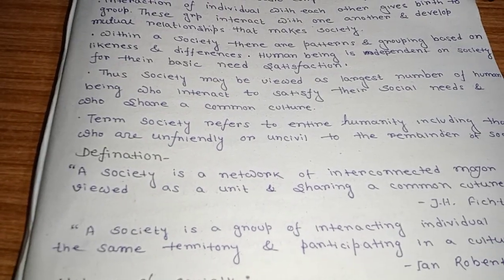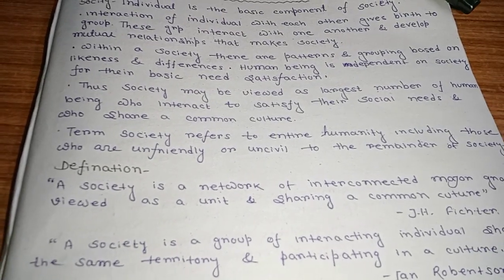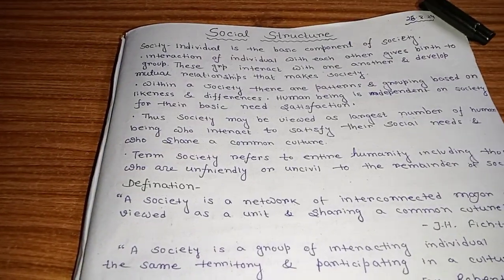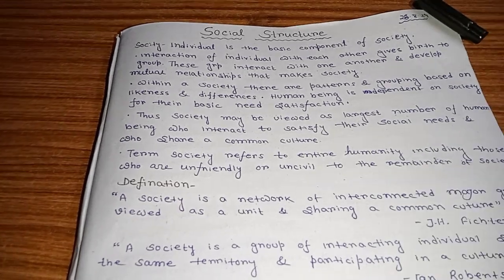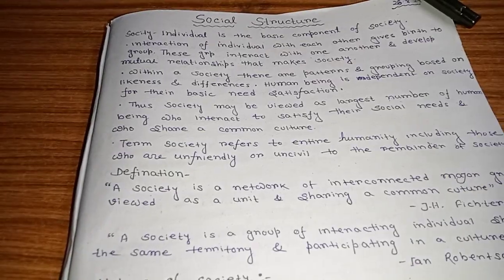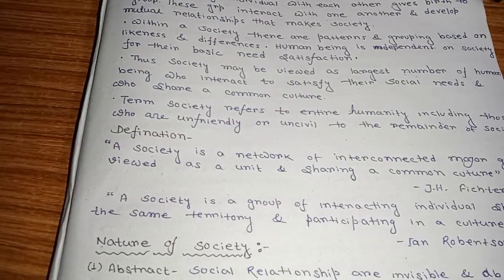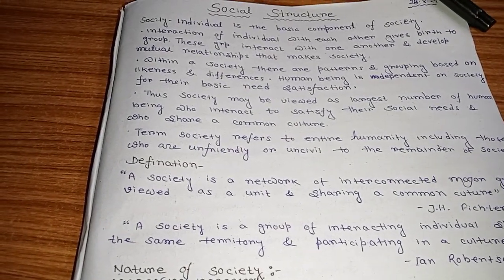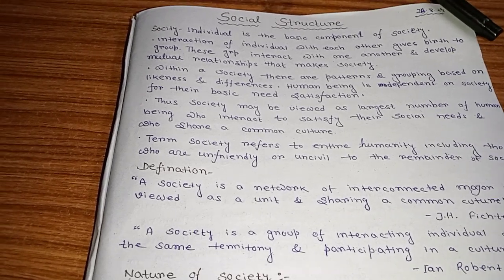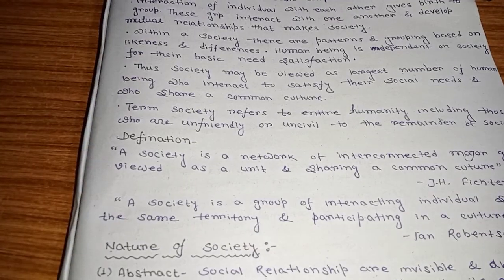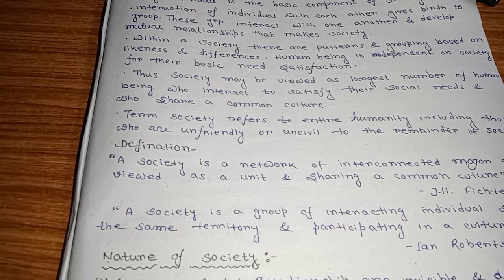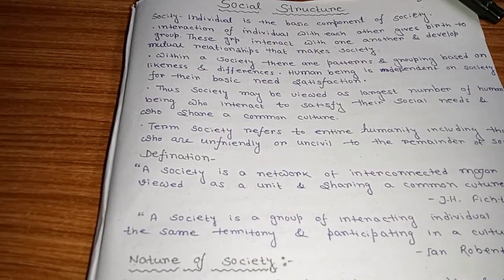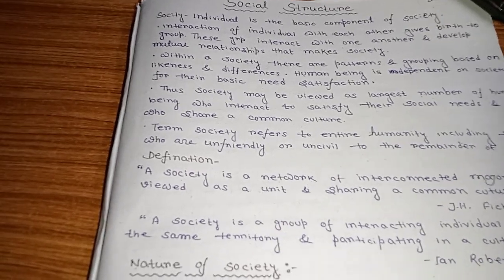In our society there are many religions and many different cultures present, but some culture is common. Like when you enter your room, you leave your shoes outside the room. It does not depend on different cultures or on the person. Each person leaves their shoes outside the room. So it is a common culture.